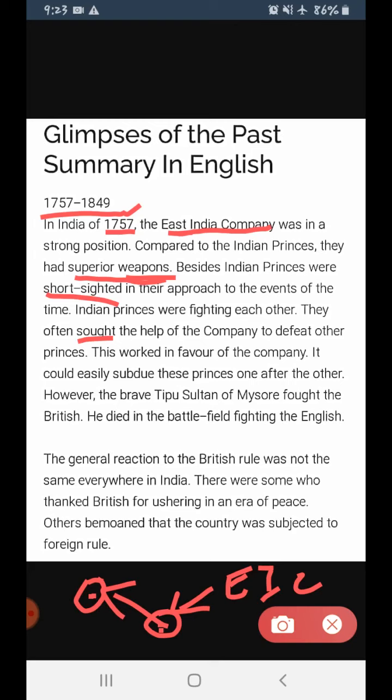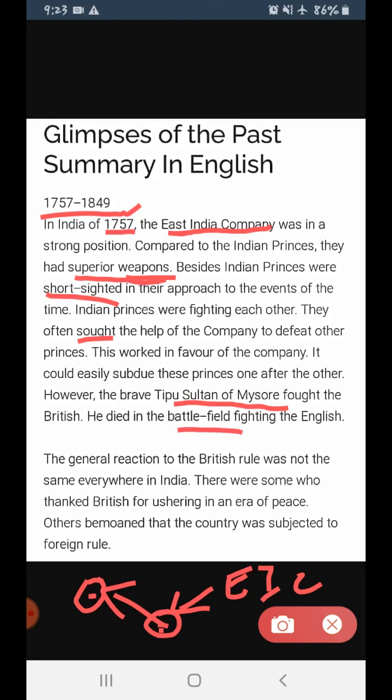The outcome was that the Britishers could very easily hold power over the Indian princes. However, the brave Tipu Sultan of Mysore fought against the British, and he died in the battlefield fighting the English.